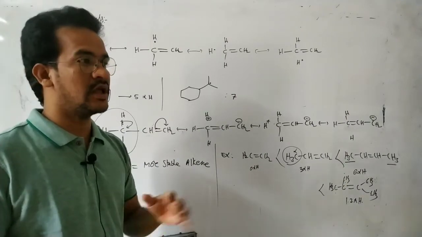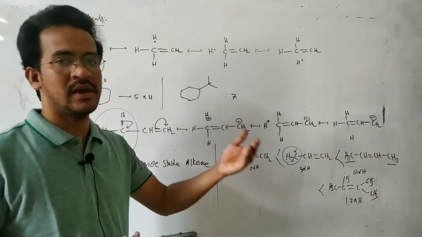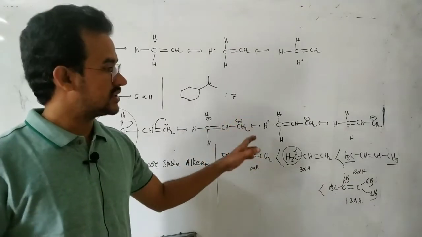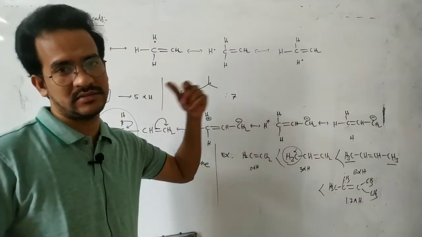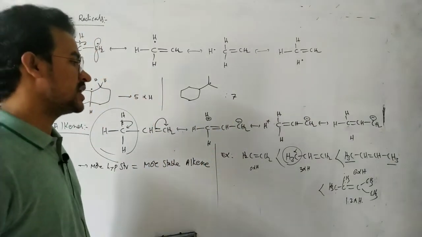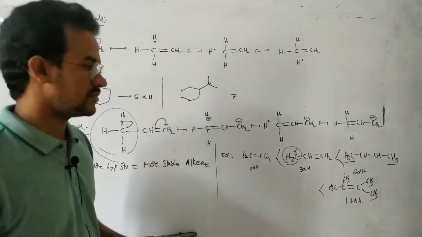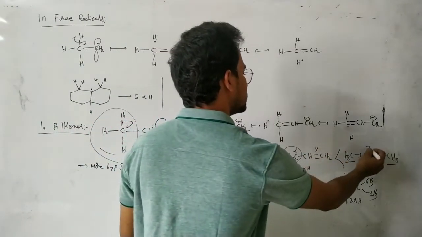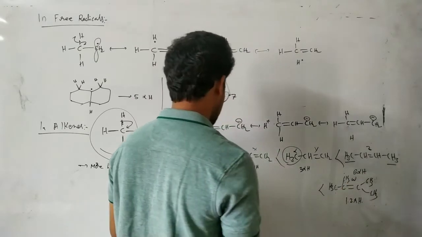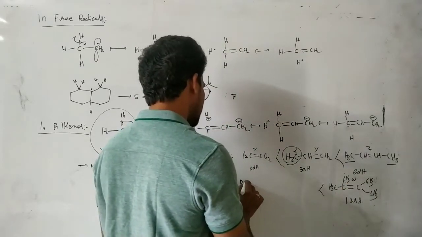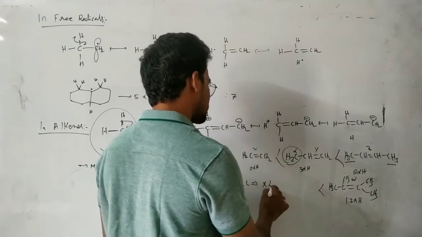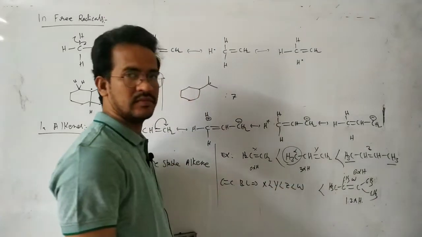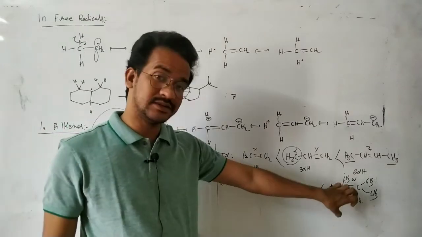That means here in more structures the double bond became a single bond. That means here with increasing hyperconjugate structures, the double bond length increases. The double bond length increases. That is the important part. First suppose here in this case X, here Y, here Z, here W. So here the C double bond C bond length: X less than Y less than Z less than W. So W has the highest bond length.